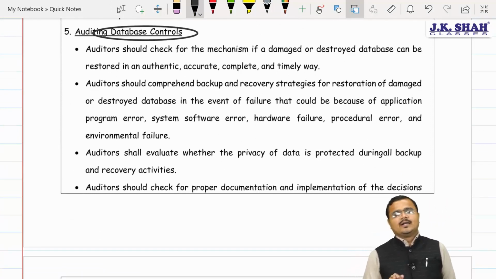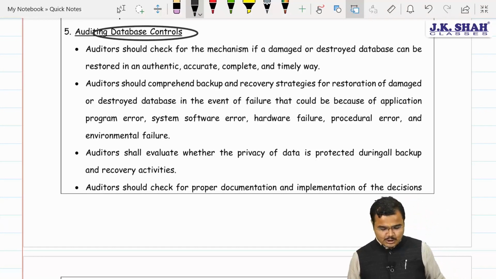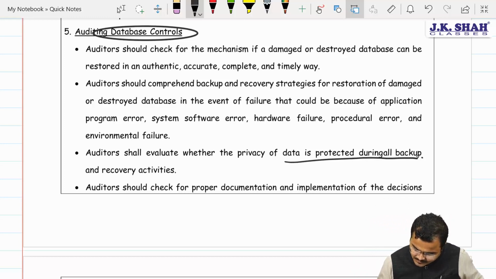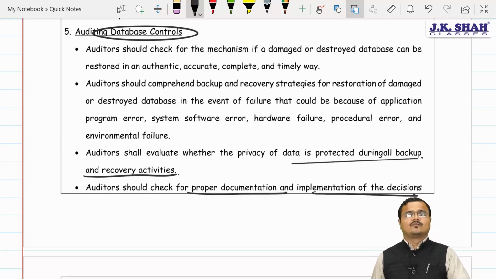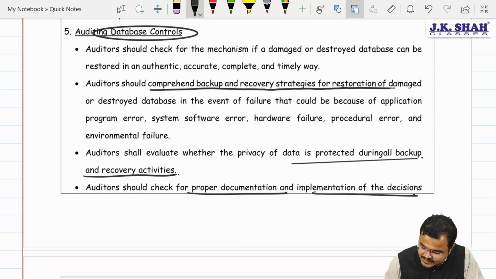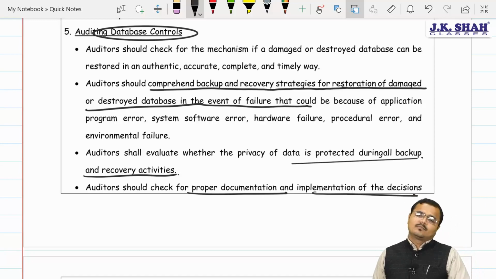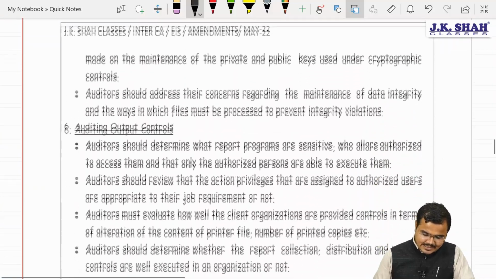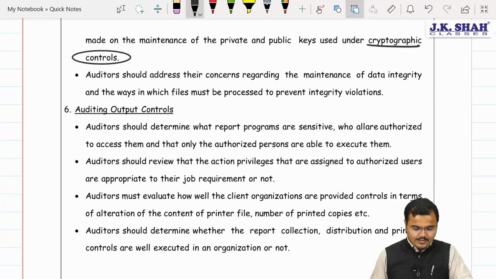Auditor needs to ensure that there must be a proper mechanism for storage of this data. We should ensure that data is properly and regularly protected during all the backups and recovery activities, chartered. Second, the auditor should check the proper documentation and implementation of their decisions. So the auditor should comprehend the backup and recovery strategies for restoring a damaged or destroyed database in the event of failure. Understood? 100% sir. For how many days this data backup has to be maintained, and whether its integrity could be maintained with the help of cryptographic controls or not, has to be identified by the auditor.